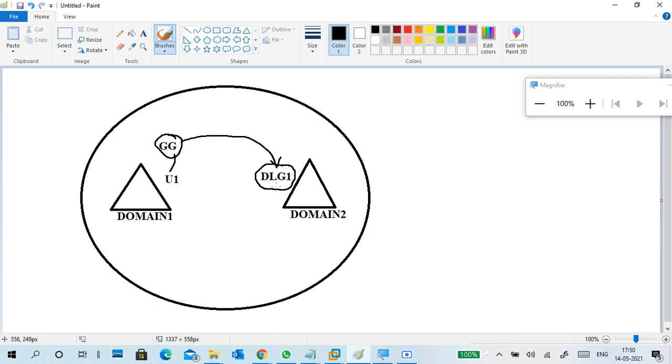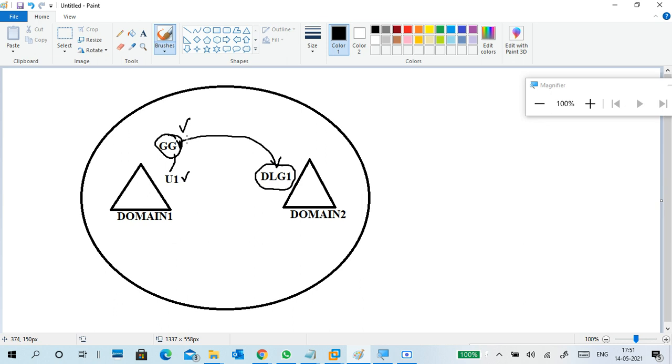GG belongs to domain 1, DLG belongs to domain 2. GG1, for example, I have multiple domains, different global groups are there, so I can add them to this one. The member of the global group is user 1, and the member of DLG1 is GG1.